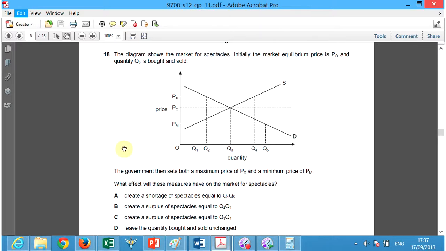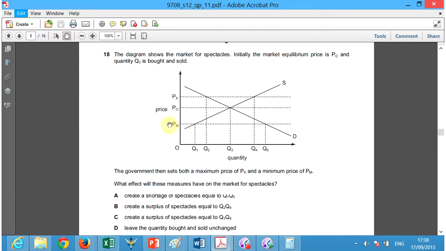Okay, so the market, again, is the price and quantity of a specific good in the economy. In this case, the market is for spectacles, or you might call them glasses. So here, price and quantity. The market equilibrium is set here at P naught and Q3. Okay, the government, when they set price controls, they say that the price can be set